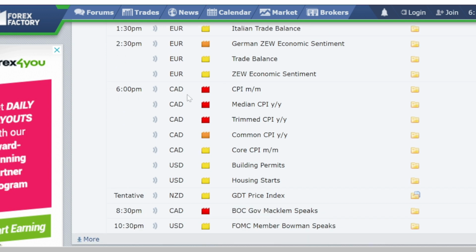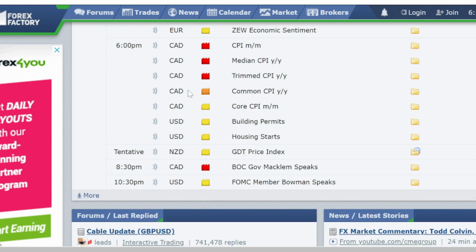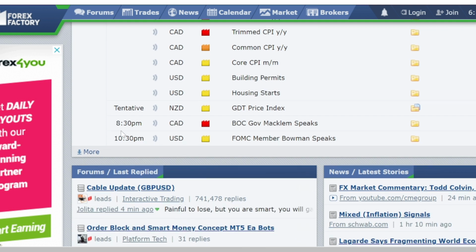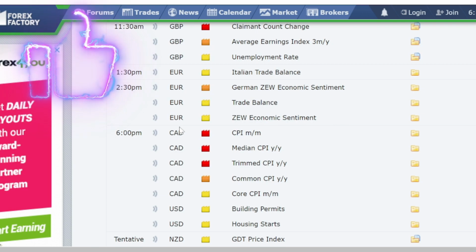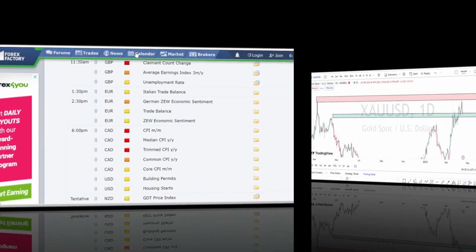At 6:30 PM we have high impact news planned for Canadian dollar related currency pairs, followed by medium impact news for Canadian dollar related currency pairs. Then at 8:30 PM we have high impact news planned for Canadian dollar related currency pairs. We don't have any high impact news planned for US dollar related currency pairs for today. Let us begin with our gold analysis.